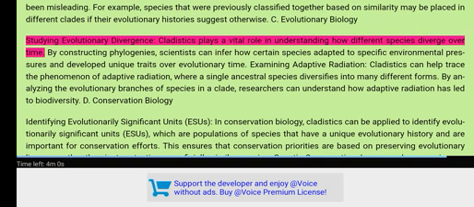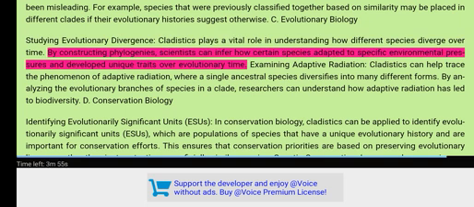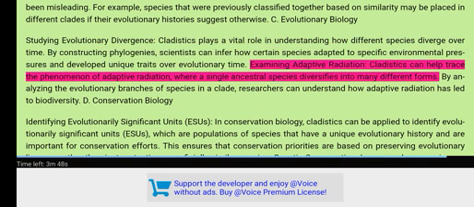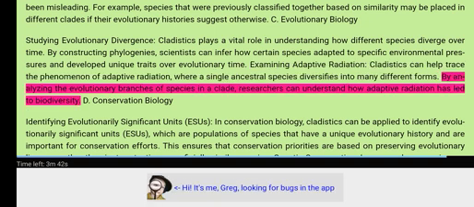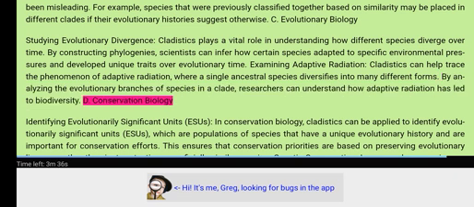C. Evolutionary biology. Studying evolutionary divergence. Cladistics plays a vital role in understanding how different species diverge over time. By constructing phylogenies, scientists can infer how certain species adapted to specific environmental pressures and developed unique traits over evolutionary time. Examining adaptive radiation. Cladistics can help trace the phenomenon of adaptive radiation, where a single ancestral species diversifies into many different forms. By analyzing the evolutionary branches of species in a clade, researchers can understand how adaptive radiation has led to biodiversity. D. Conservation biology.